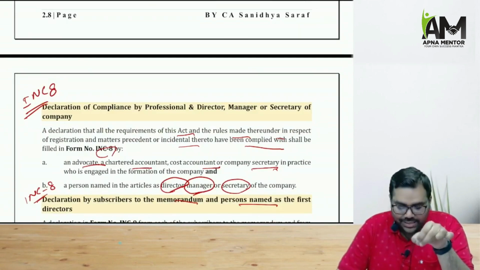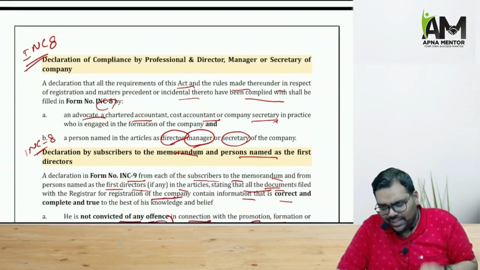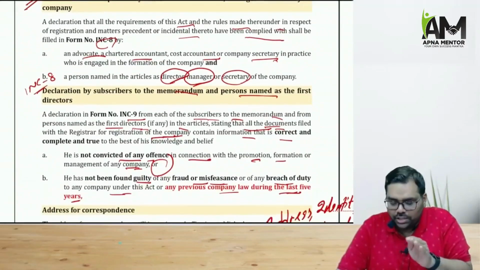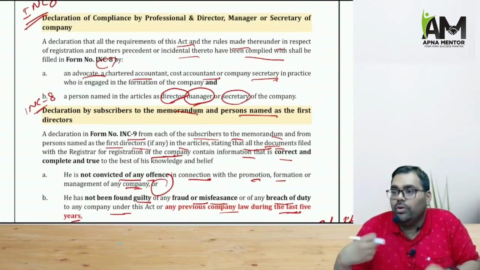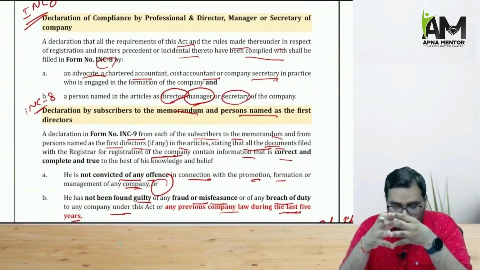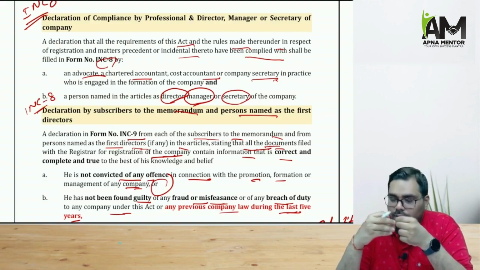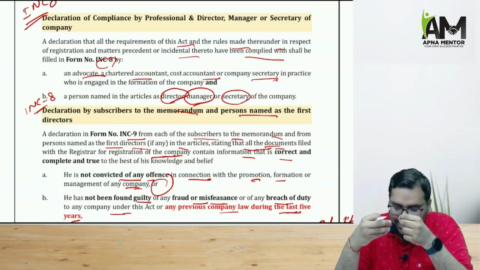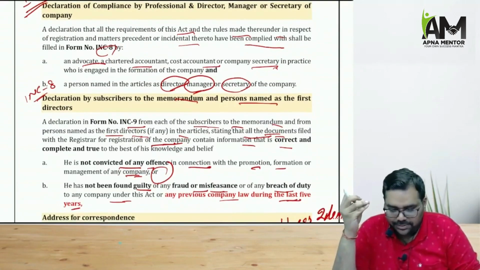What is INC 8? Declaration of compliance by professionals and director, manager, company secretary of the company. That is, a declaration is given either by the advocate or a chartered accountant or a cost accountant, or company secretary in practice, whoever is engaged in formation of the company. And also a declaration is given by the person whose name is given in the articles as director, manager, or secretary of the company, that all the requirements of the Act have been complied with.